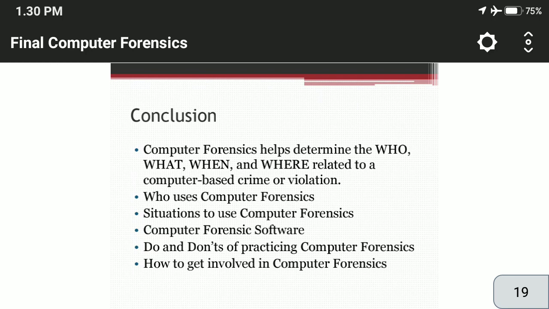Now let us finally conclude that computer forensics helps to determine the who, what, when and where related to a computer-based crime or violation. Who uses computer forensics, situations to use computer forensics, computer forensic software, do's and don'ts of practicing computer forensics, and how to get involved in computer forensics are very important aspects when we learn computer forensics. So I hope you all have understood computer forensic technology nicely.